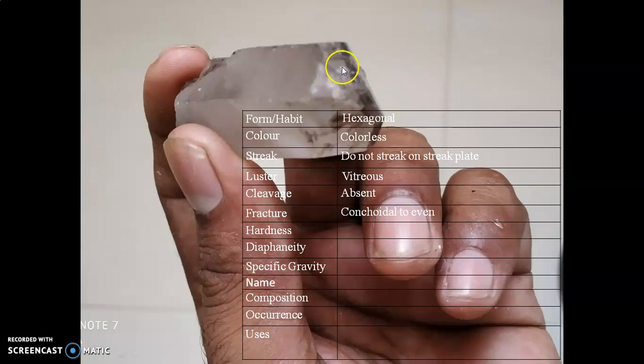You can't see concentric circles, but nearly concentric circles, right? We can say conchoidal to even fracture. You can see in this mineral, subconchoidal to even fracture.